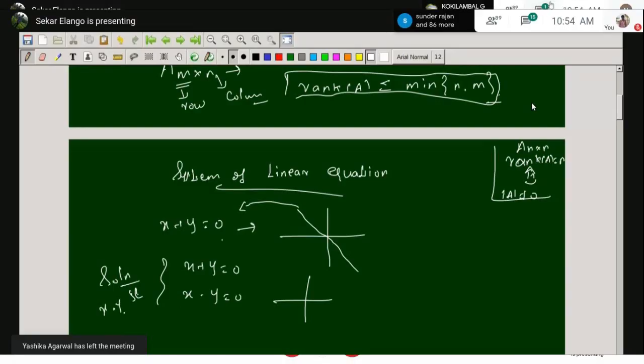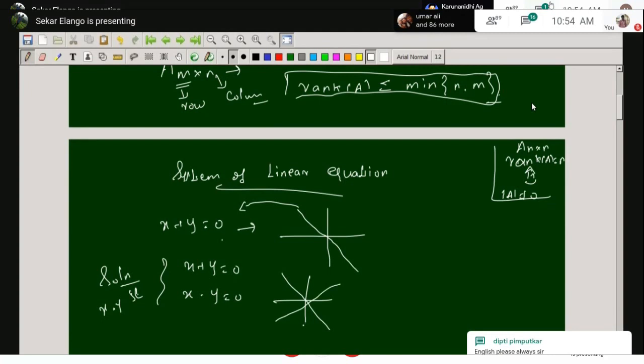Okay, so you can draw the picture of both line equations. Draw the picture for x plus y equal to 0 and x minus y equal to 0. Here they intersect at only one point. The point is (0, 0). So (0, 0) is the solution of this system.